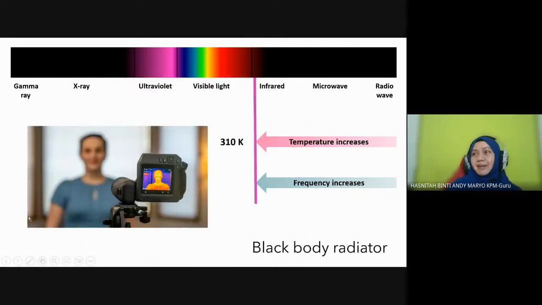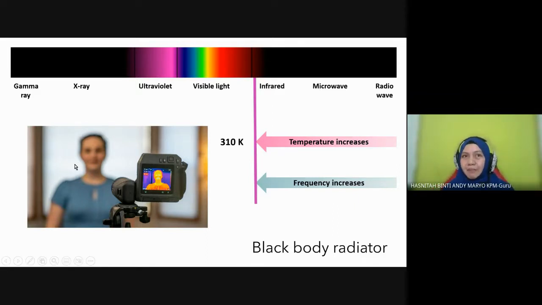Then, second example. What is this? This is the human body. 310 Kelvin is our normal body temperature. If you convert into Celsius, what is the temperature of a human body? 310, you minus 273, so it will give you 37. 37 degrees Celsius is our normal body temperature.